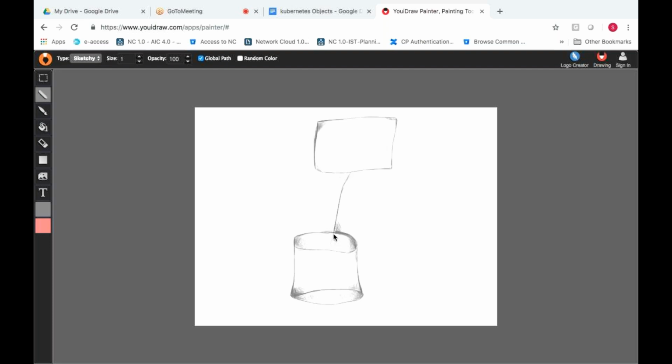Now, let us say this is my pod, this is a volume of emptyDir, and this is your container.